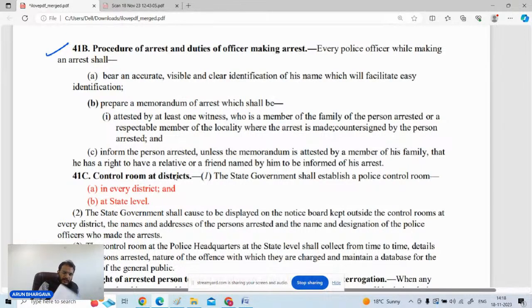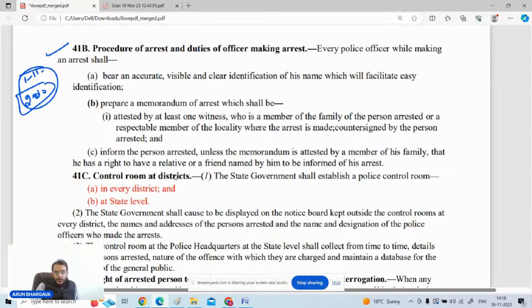Now, what is important in this particular provision? You just mentioned that okay, when this provision is introduced in the CRPC, कभी यहाँ से सवाल आ जाता है कि amendment कब हुआ था? So 2010, that is 1st of November 2010 is the date on which these provisions were incorporated. Question comes that whenever the memorandum of arrest is there, it must be attested by at least how many witnesses? So one witness must be there. In DGS in 2015, I believe there was a question that memorandum of arrest must be attested by how many persons? 2, 1, 3, 5. So the right answer is it must be attested by at least one witness.